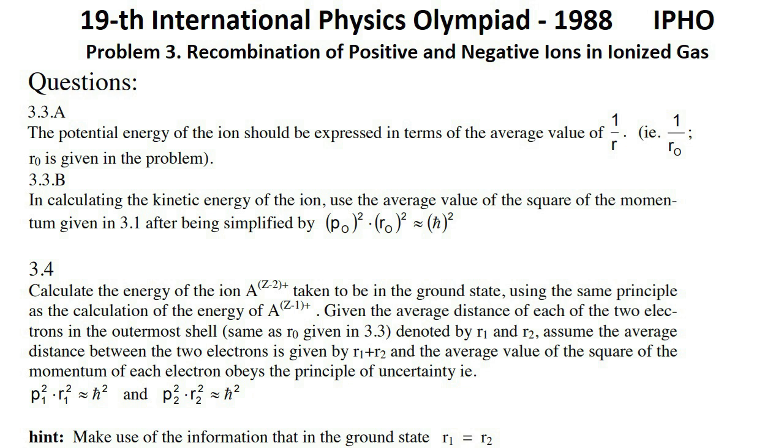and the average value of the square of the momentum of each electron obeys the uncertainty principle. That is P1 squared R1 squared approximately equal to Planck constant squared and P2 squared R2 squared approximately equal to Planck constant squared. Hint: make use of the information that in the ground state R1 equals R2.